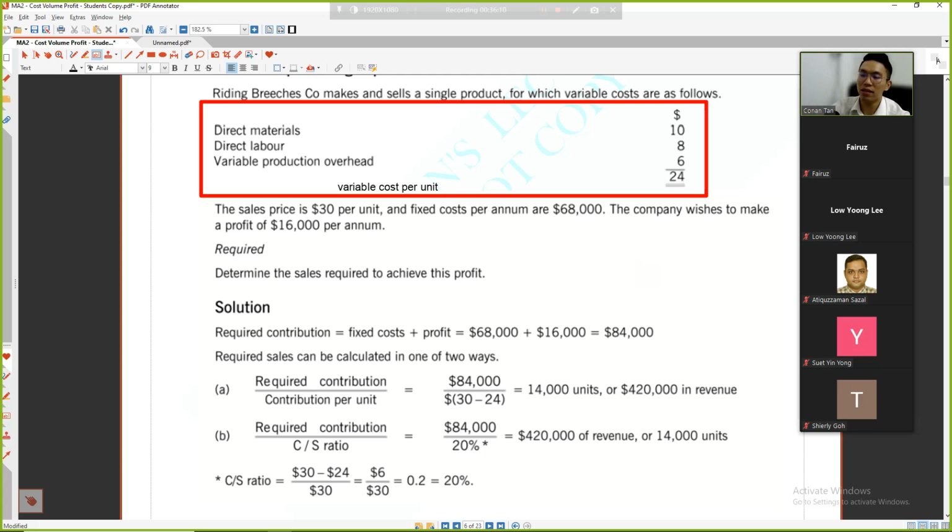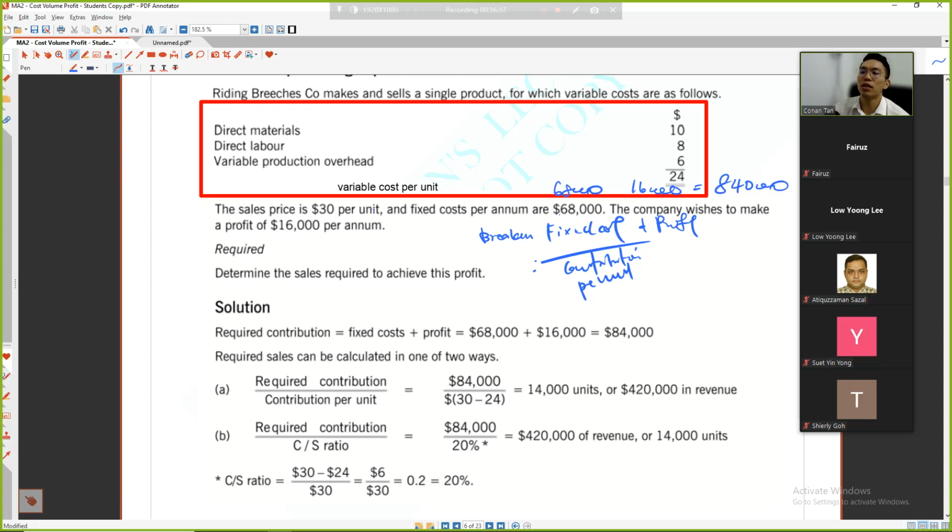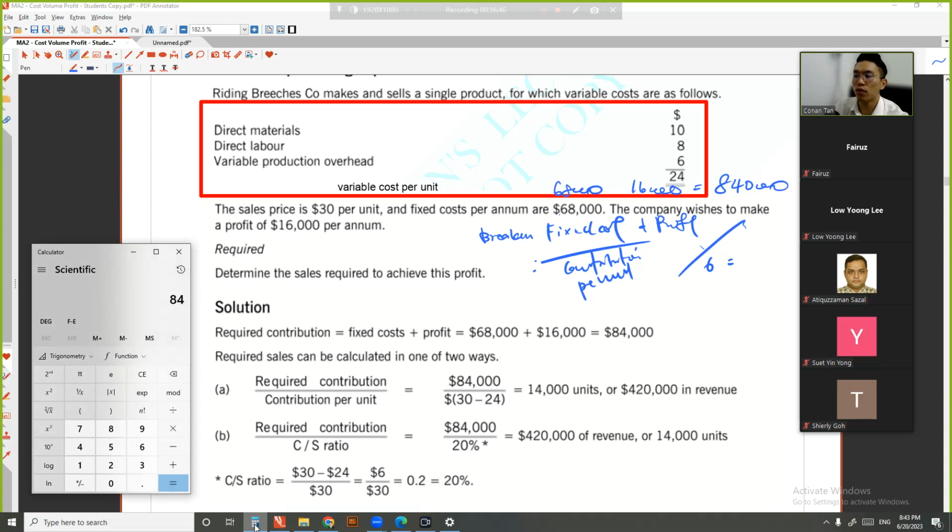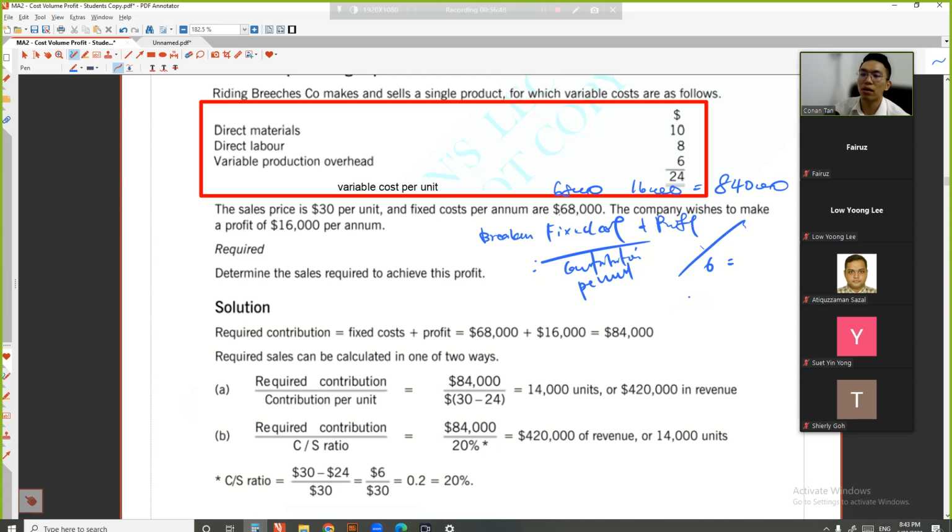So in order to break even, it is your fixed cost divided by your contribution per unit. If you want to get the profit, you add the profit. So if the fixed cost is 68,000 and profit is 16,000, altogether I need 84,000. How much is the contribution? 30 minus 24, which is 6. So you write down 6. Divide by 6, this is the amount of units. 84,000 divided by 6 per unit is 14,000 units.